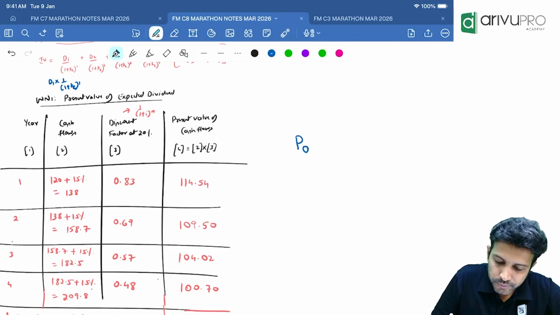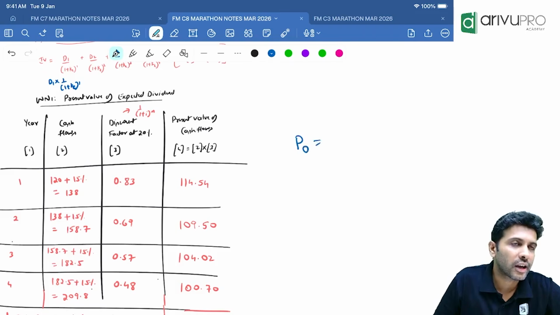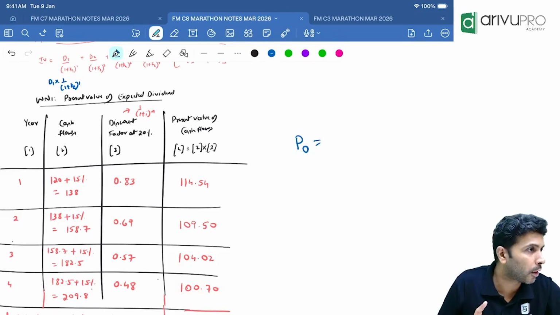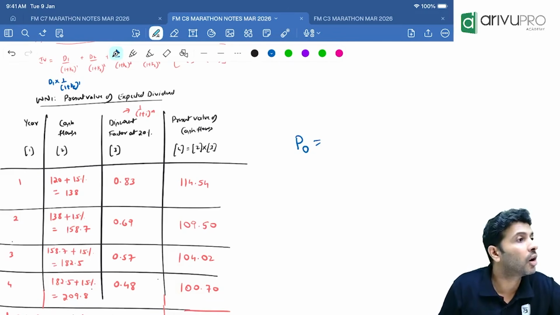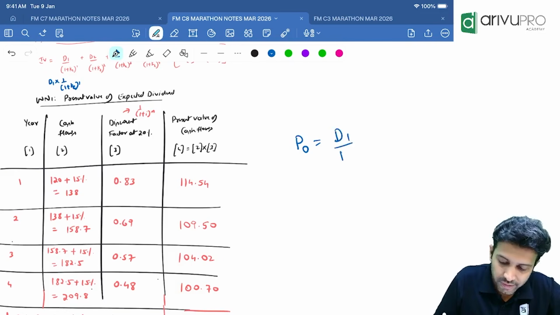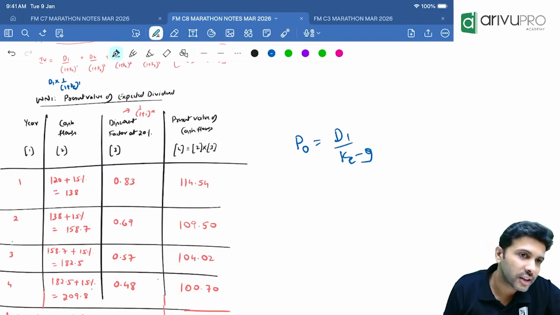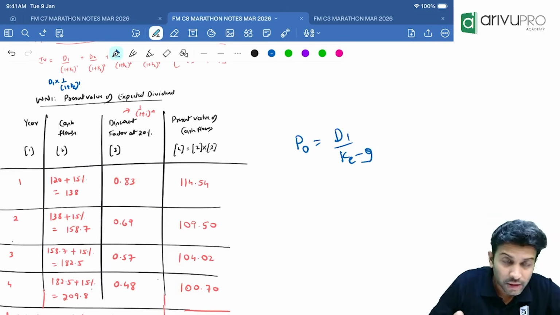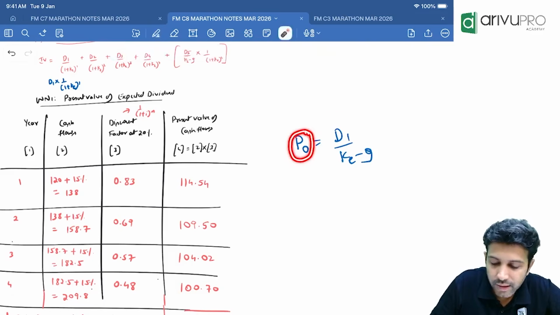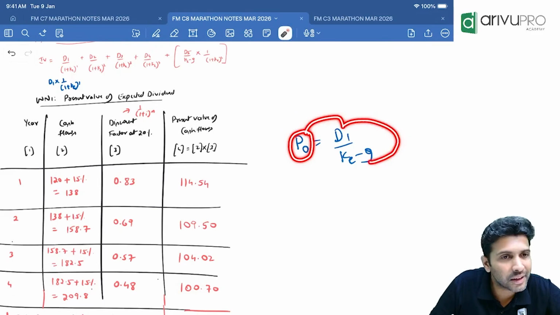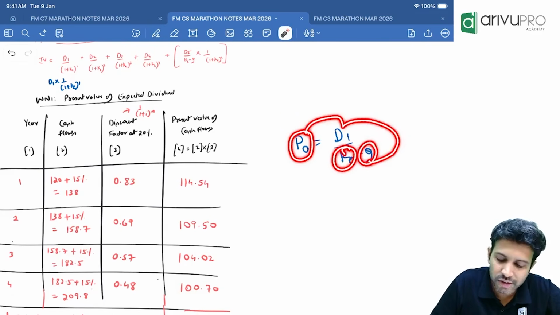This also you know. How do you get P naught as per Gordon's growth model? Here there is a growth rate, no? Which is the only formula which uses growth rate? Gordon's formula. Tell me P naught by Gordon's formula which uses growth rate. D1 divided by KE minus G. Now check. If you want P naught, you will take D1 divided by KE minus G. KE will remain constant. Growth rate is also constant.